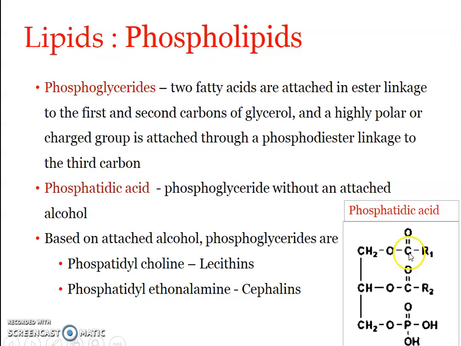The first alcohol is esterified with a fatty acid, and the second alcohol on glycerol is also esterified with a fatty acid. The third alcohol is bound by phosphoric acid, and this compound is known as phosphatidic acid. Clear?